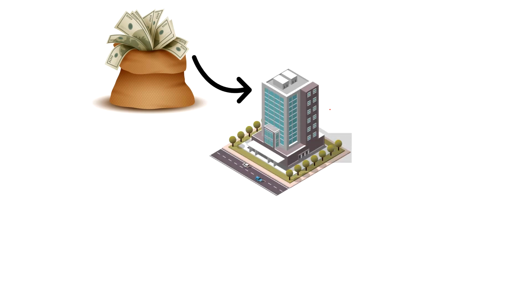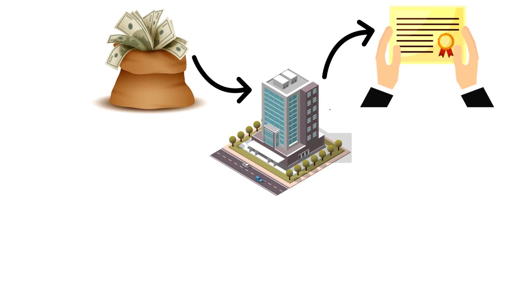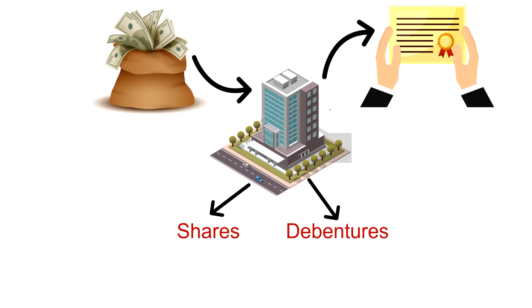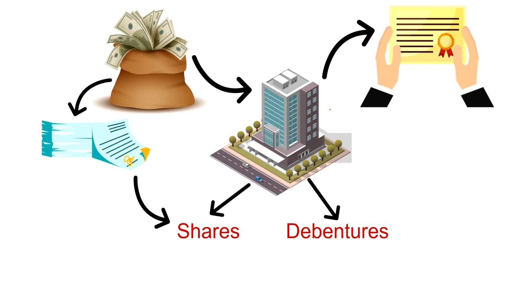Capital is the lifeblood of any company. Therefore, once the company gets its certificate of commencement of business, it requires money for starting and running the business. The company can raise money by issuing shares or debentures. When the company arranges funds by issuing shares to the public, it is called share capital. In other words, we could say that the capital of the company is divided into units of small denomination, which are called as shares. Further, there are two kinds of shares, that is equity shares and preference shares.